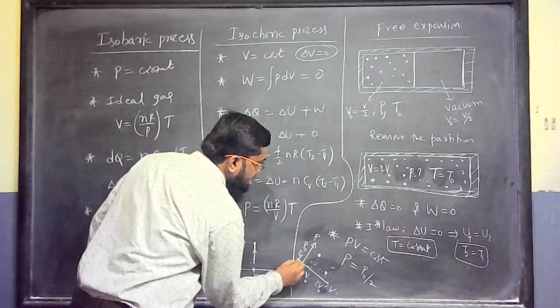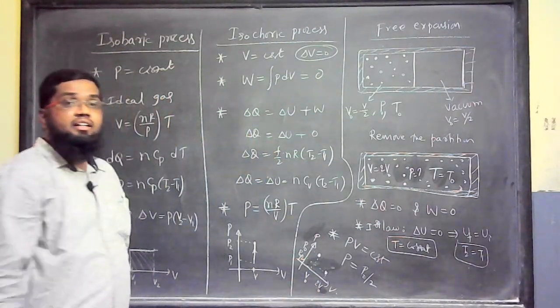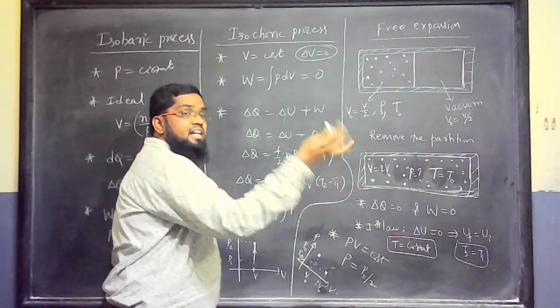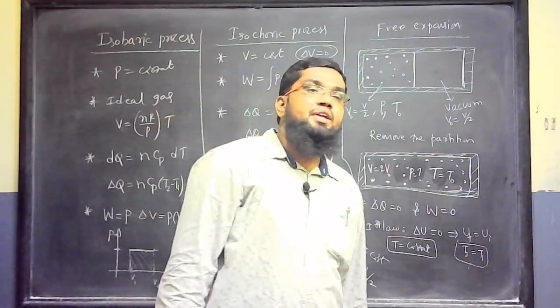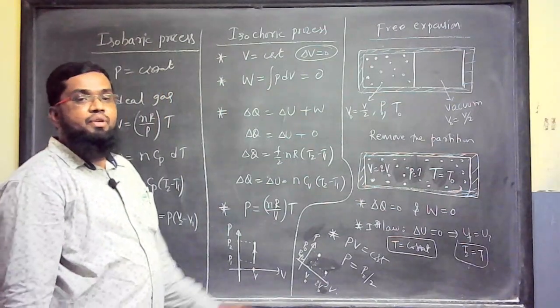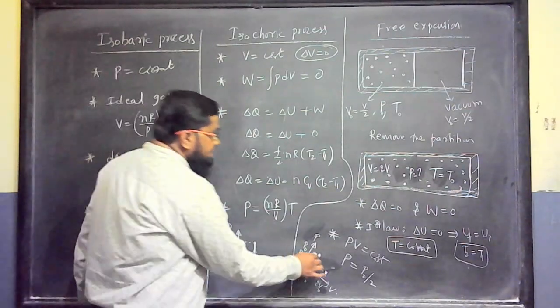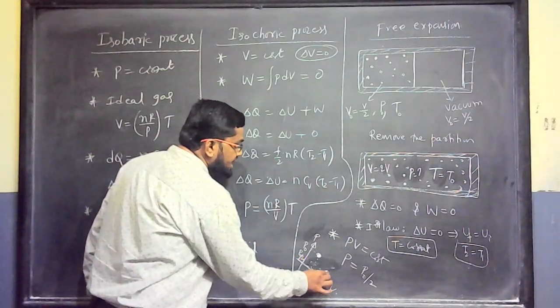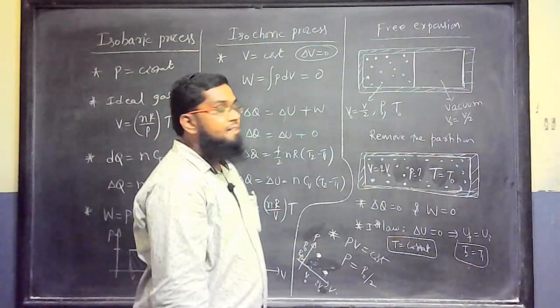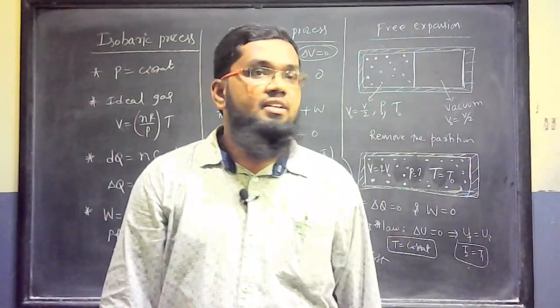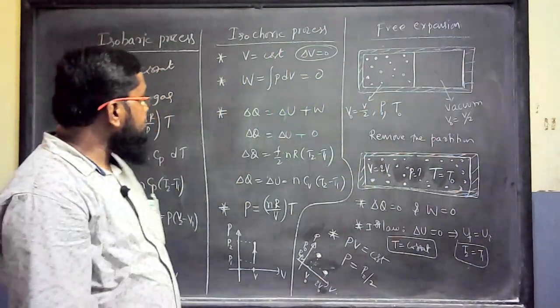But what is that line? Straight line, curved line, we cannot say. We can show the initial point on the PV diagram, we can show the final point on the PV diagram, but there is no curve, there is no relation which joins pressure and volume. We cannot write that relation here. This is what actually the free expansion is. Okay, so be careful. Note.